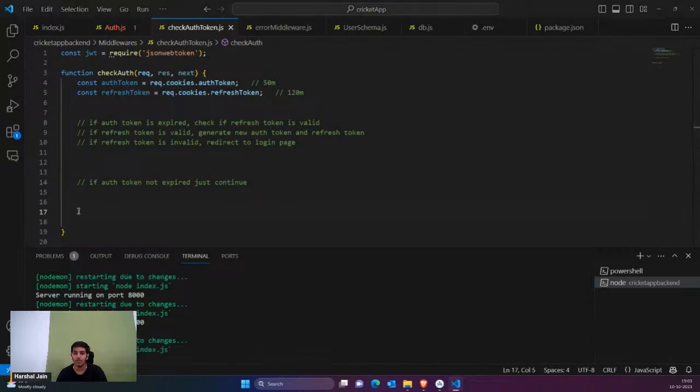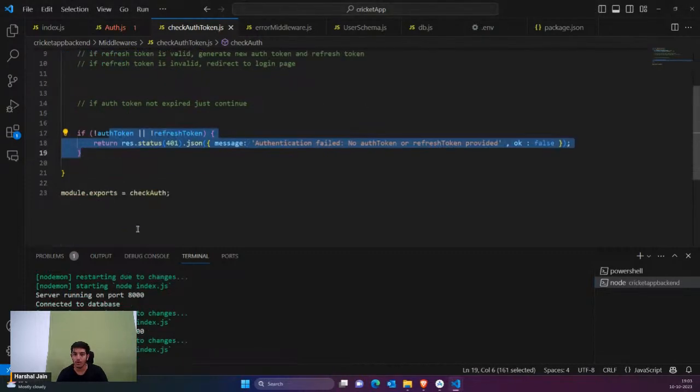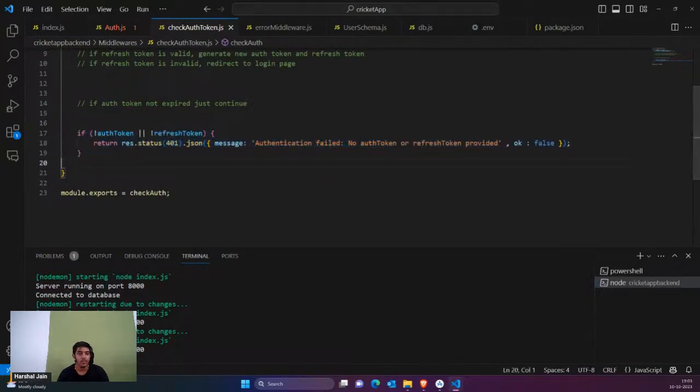We are going to first of all check that both of these tokens are available. That means you can't continue without both of these tokens. Either can be expired, but you must still have these tokens. So now I'm simply going to say that if you have both of these tokens, we are going to first of all verify the auth token.